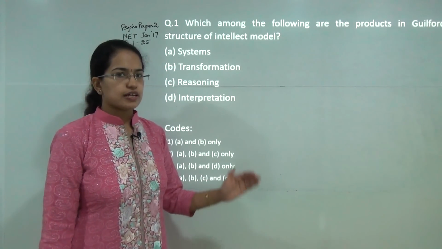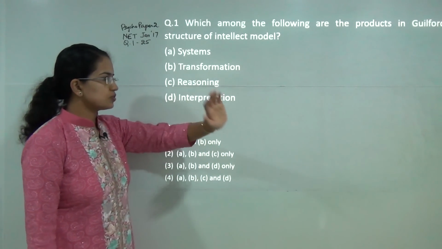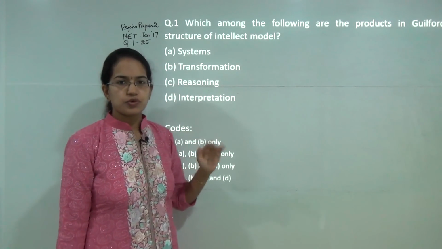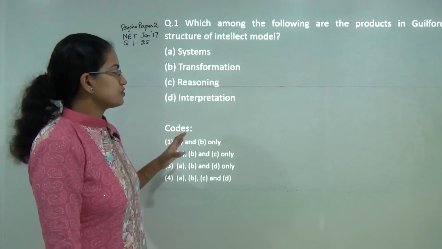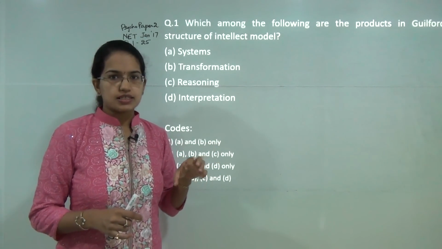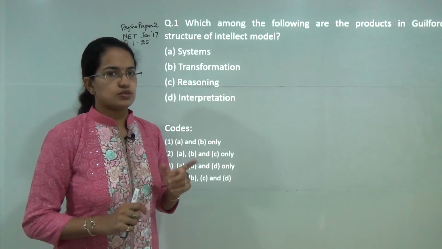Welcome. We'll start with Psychology paper 2 for NET examination 2017 January paper. We'll be covering set of questions from 1 to 25 in this lecture. Now most of the questions were based on either definitions or the basic ideas. However, the language was twisted to make it confusing.